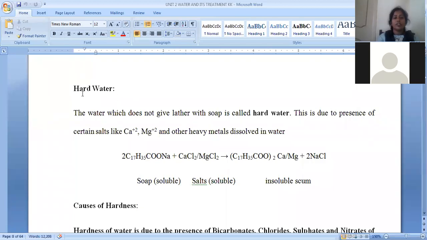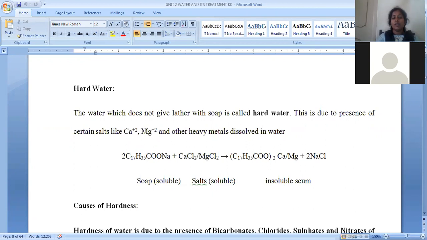In this session, we are going to discuss what is meant by hardness and what is called a degree of hardness, why hardness is represented in calcium carbonate equivalents, and then problems based on that. Hardness of water is mainly caused due to the presence of calcium and magnesium salts in the water.